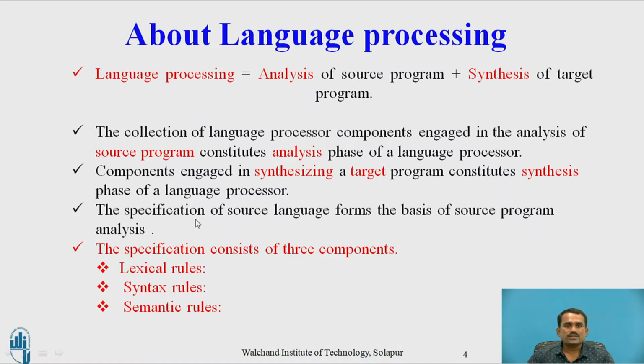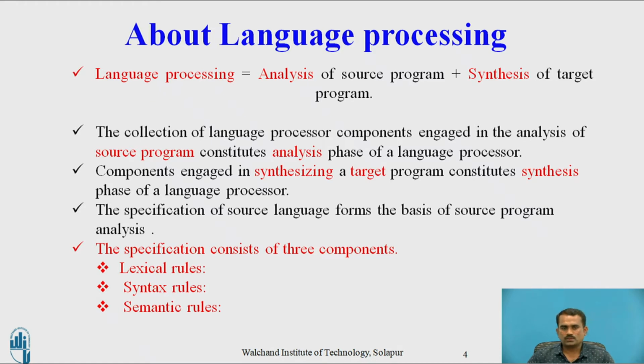The specification of source program forms the basis of source program analysis. The specification consists of three main components, that are lexical rule, syntax rule and semantic rule. These components can be used to analyze the source program. What is lexical rule? What is syntax rule?